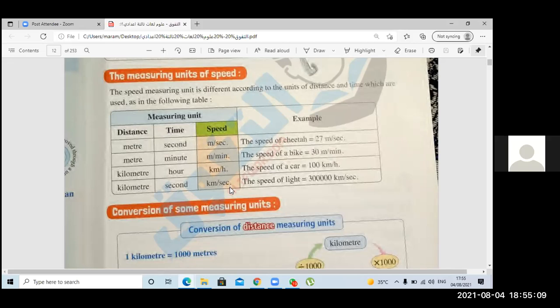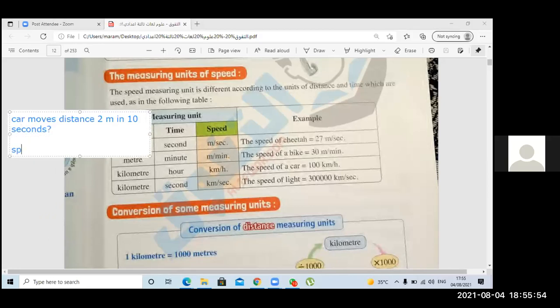Okay. I will write a question for you. If I have a car that moves a distance of 2 meters in 10 seconds, can you tell me what is the speed of the car? Who will answer? Okay, come on, Ronza.